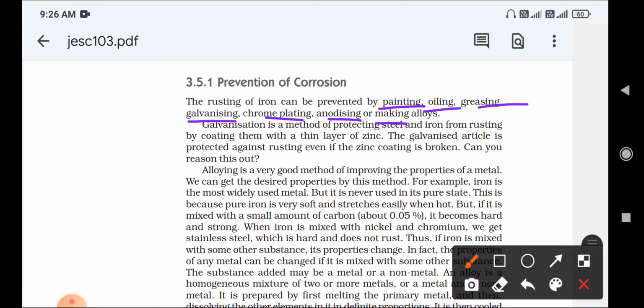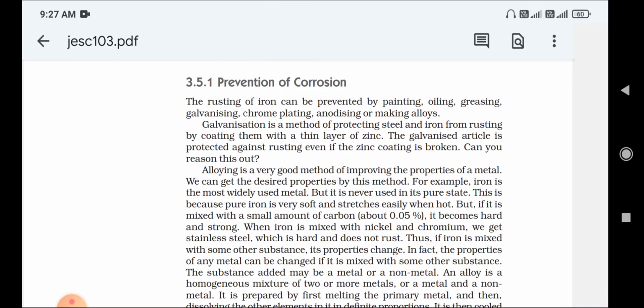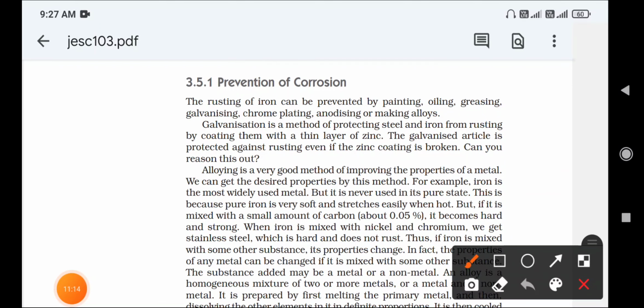These are the important methods to prevent corrosion. Galvanization is a method of protecting steel and iron. What is galvanization? You can write: galvanization is a method of protecting steel and iron.